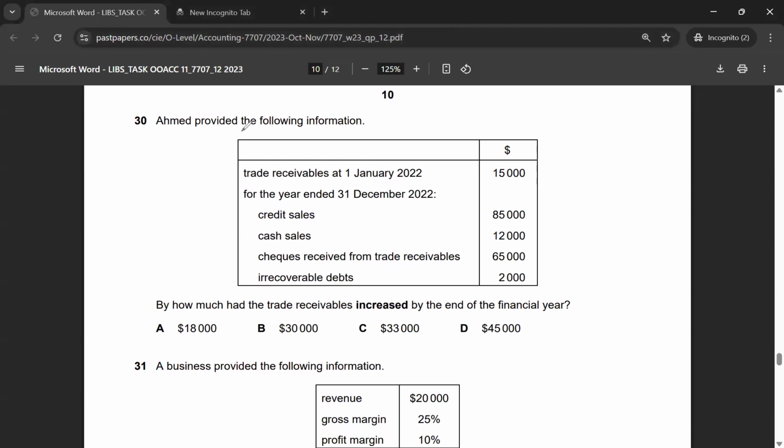Let's look at multiple choice 30. Ahmed provided the following information. By how much had the trade receivables increased by the end of the financial year? So we will calculate the closing accounts receivable, which will be 15,000 plus credit sales of 85,000. That's $100,000. Cheques received from credit customers, so we will deduct that: 100 minus 65. That gives me 35,000.